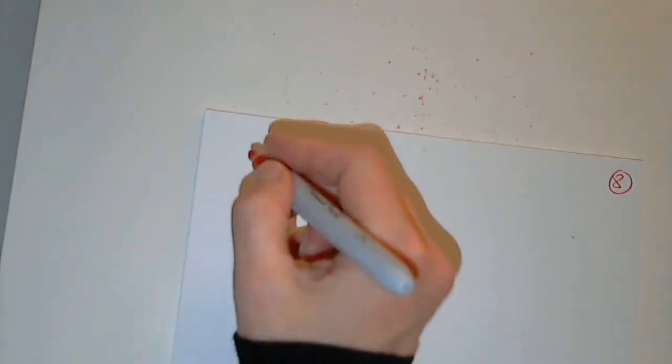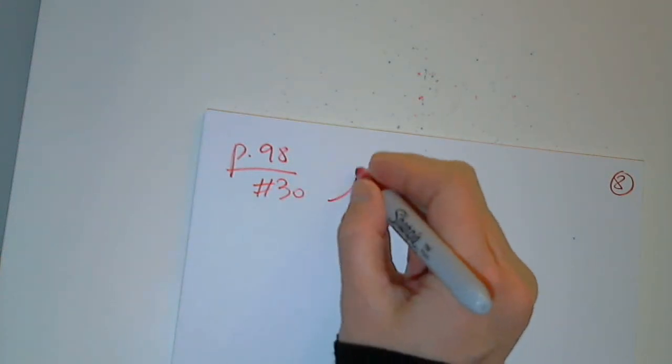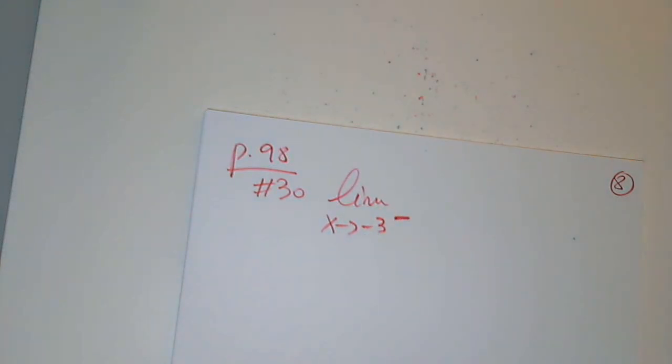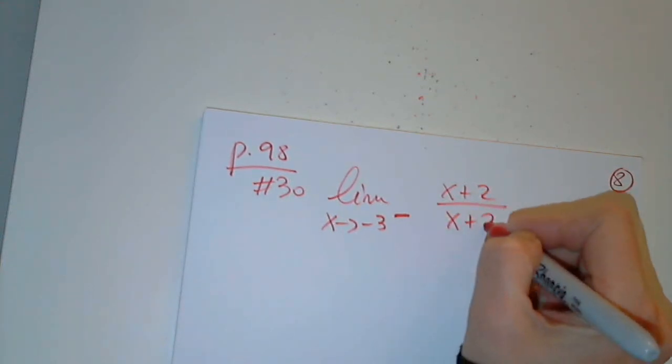On page 98, I would like to look at problems like 30. Limit as x approaches -3 from the left of x plus 2 over x plus 3.